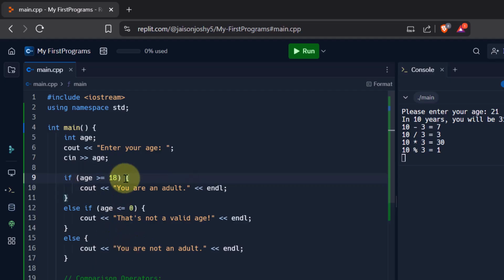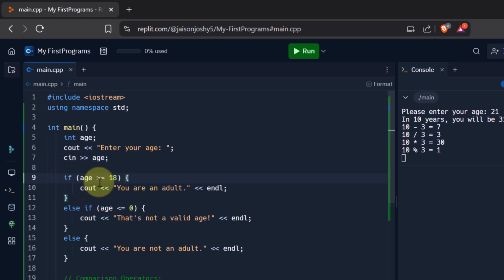Now if this is true, whatever is there inside these curly braces will be executed. So these curly braces belong to this if statement. So if this is true, we are printing you are an adult using the cout statement. Cout, you are an adult, and endl. That means go to the new line.